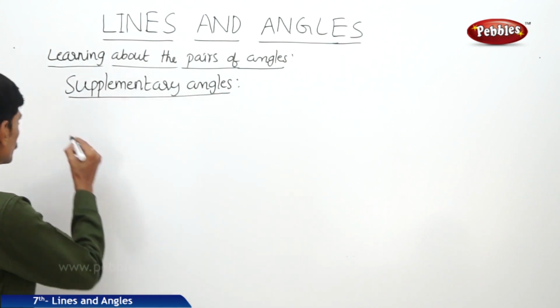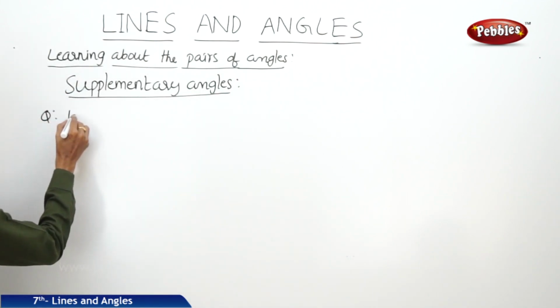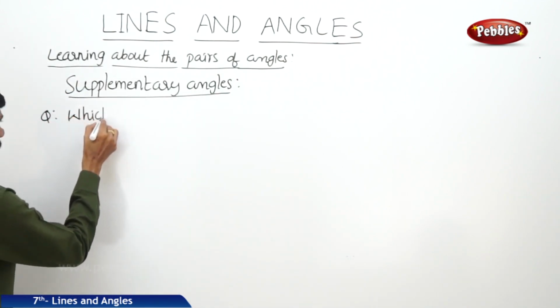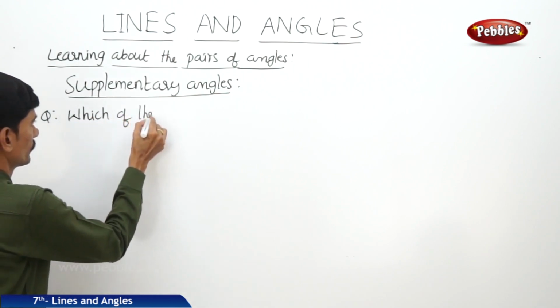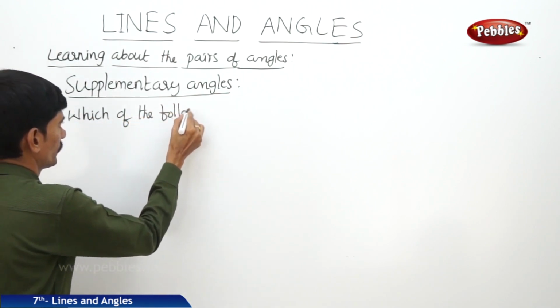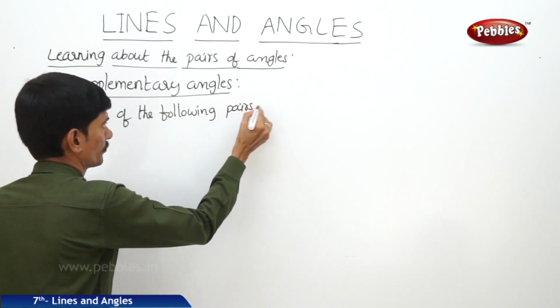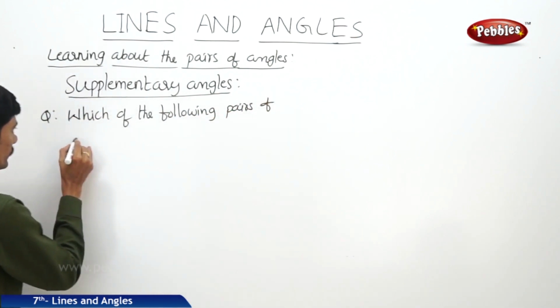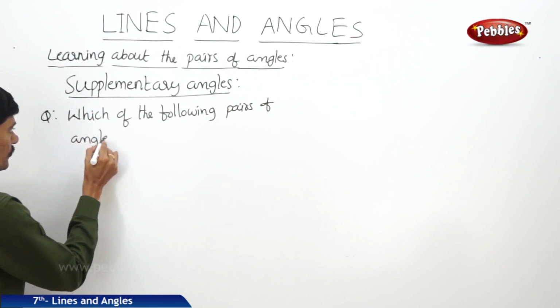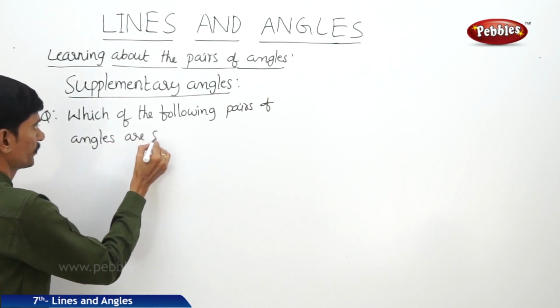The first question: which of the following pairs of angles are supplementary angles?